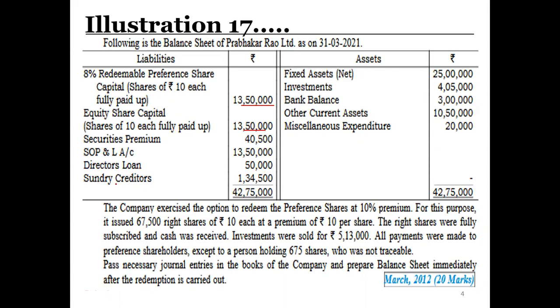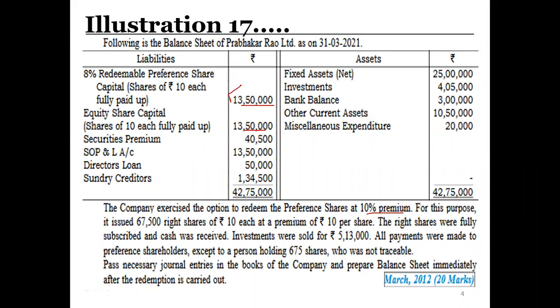Then we have sundry creditors. Director's loan can be taken as a current liability or a long-term liability. No information is given, so we will take it as long-term. On the asset side, we have fixed asset, investment, bank balance, other current asset, miscellaneous expenditure. Miscellaneous expenditure is a fictitious asset. The company exercised the option to redeem preference shares at 10% premium. So this preference share we are going to redeem at 10% premium.